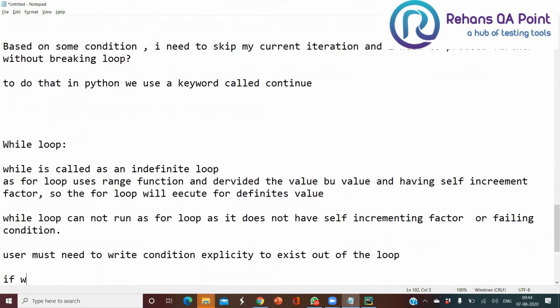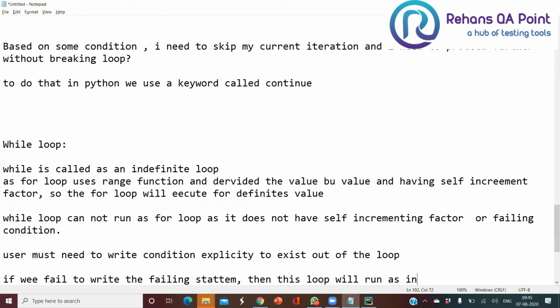So if you fail to write the failing statement, then this loop is going to run indefinitely, guys.